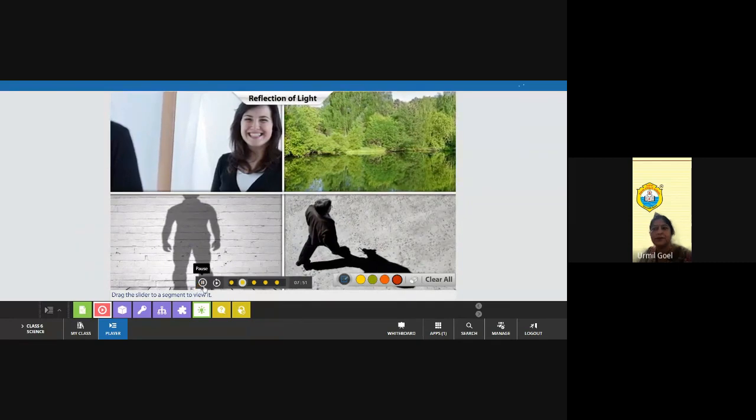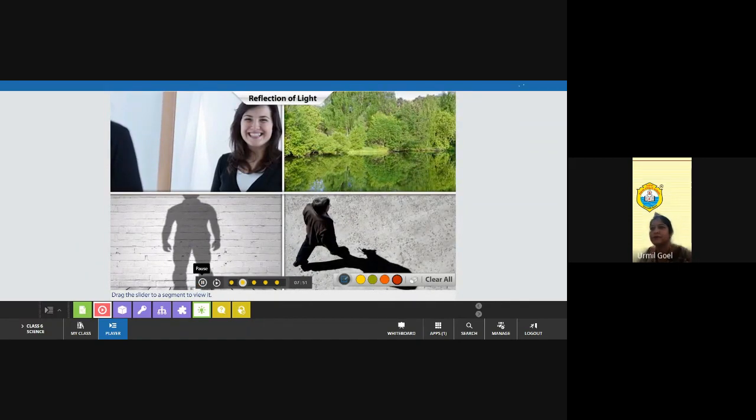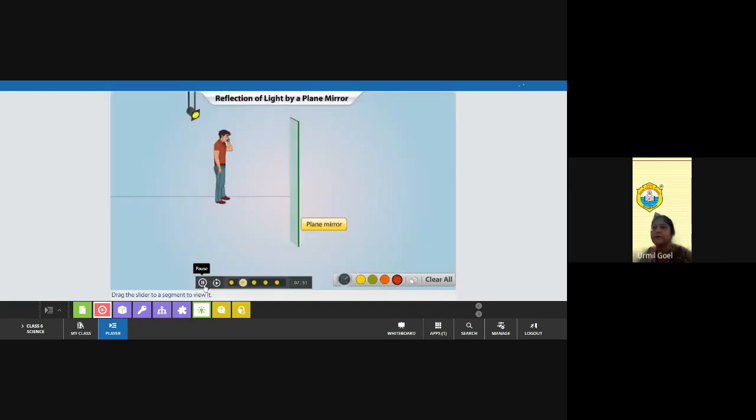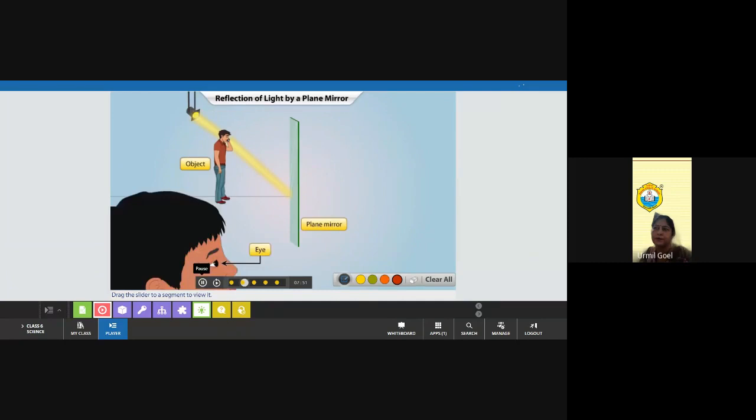Let's explore how light gets reflected by a plane mirror and how we see images. When light falls on an object, some of the light bounces back. The mirror placed in front of the object reflects the light that falls on it after bouncing from the object.